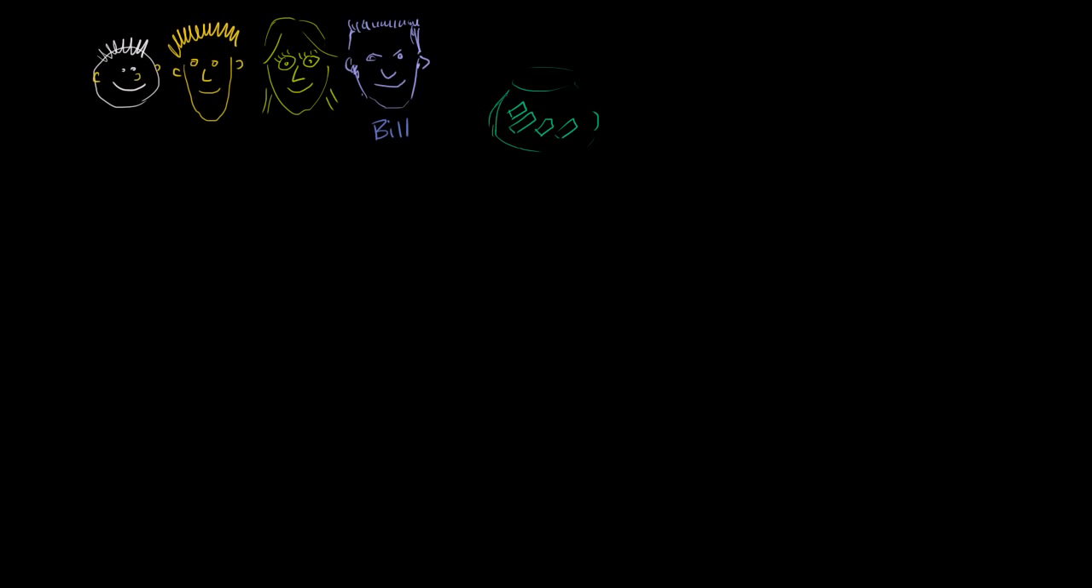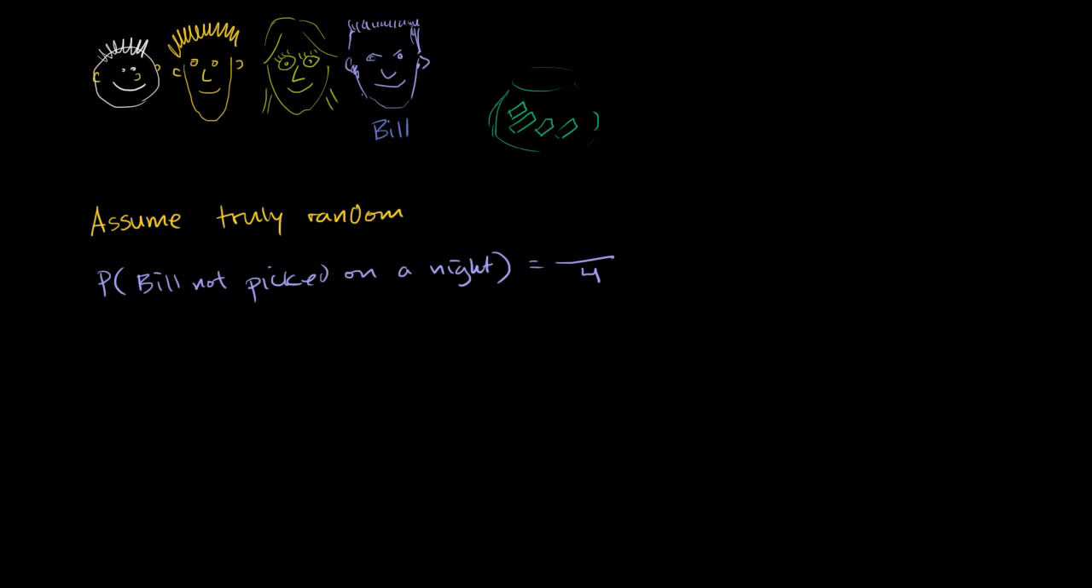Well, let's think about the probability that Bill's not picked on a given night. If it's truly random, so we're going to assume that Bill's not cheating, and that each of the sheets of paper has a 1 in 4 chance of being picked, what's the probability that Bill does not get picked? Well, there are 4 equally likely outcomes, and 3 of them result in Bill not getting picked. So there's a 3/4 probability that Bill is not picked on a given night.